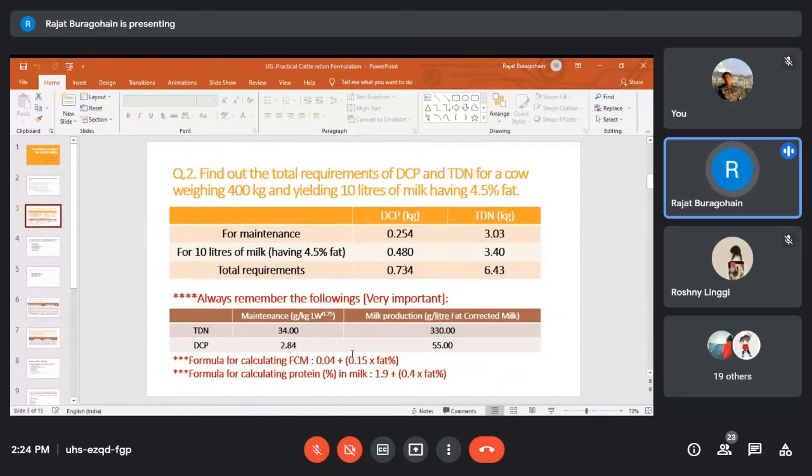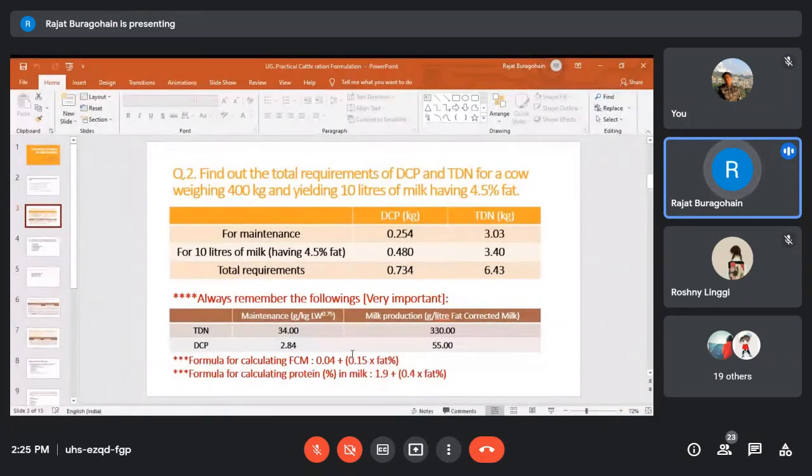Sometimes fat percentage may be 3.5. Sometimes fat percentage may be 3%. Sometimes fat percentage may be 4%. Sometimes 4.5, sometimes 6, and sometimes it may go up to 7 also, depending on the milk production. When milk production is more, generally fat percentage decreases. And depending on the feeding pattern also, if you provide more roughages, if you provide more grains to the dairy animals, in that case also fat percentage increases.